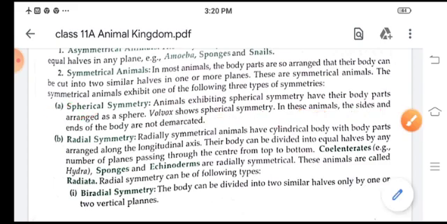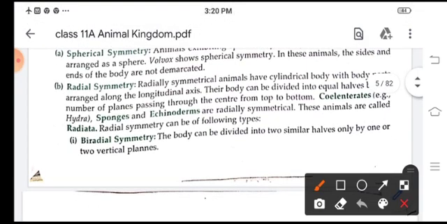Now radial symmetry means the body has a cylindrical structure and is arranged along a longitudinal axis. The body can be divided into two equal halves by any number of planes passing through the center from top to bottom. Coelenterates, sponges and echinoderms are radially symmetrical.